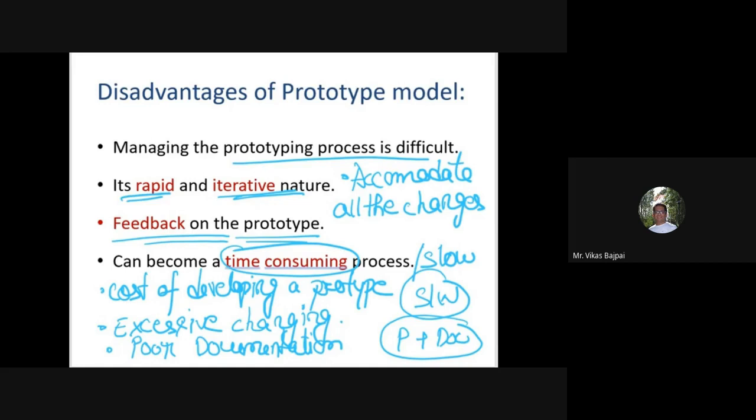So, a false impression of the product being developed will be there. Sometimes we may also come across a situation where my client may lose interest in the final product just because he or she may not be happy with the initial prototype.